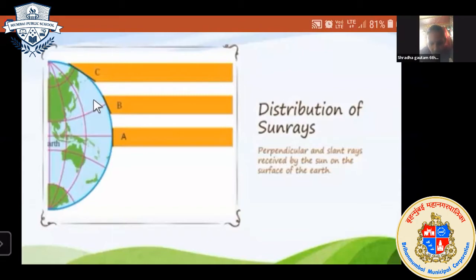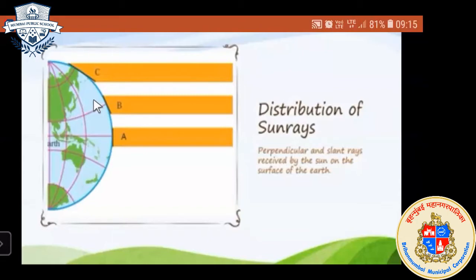Why? Because they are quite away from the sun and they are not perpendicular to the sun. That is why they receive slant rays. So the areas marked with B and C receive slant rays.